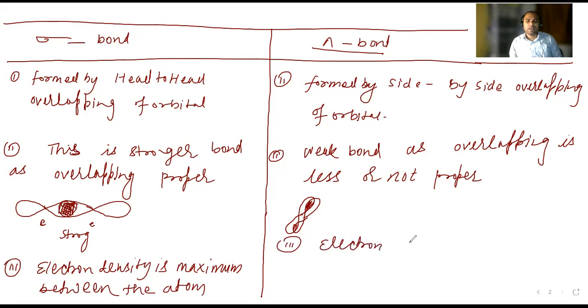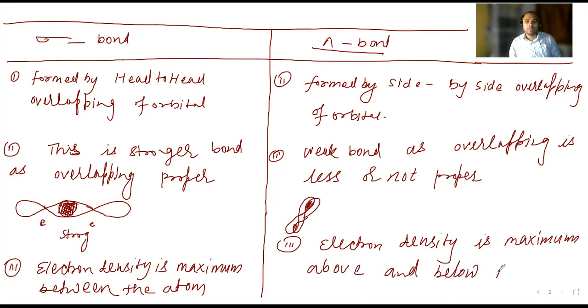maximum above and below the plane. Above and below the plane. Can you be able to understand? Here is the electron density upside, and here is electron density downside. Can you understand this point?